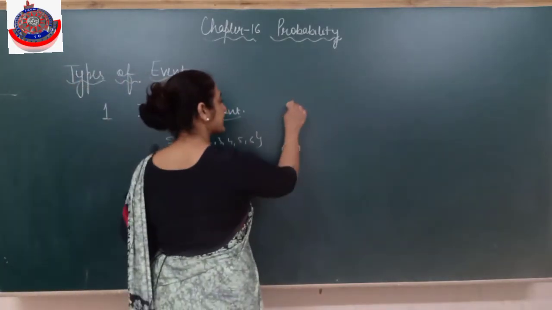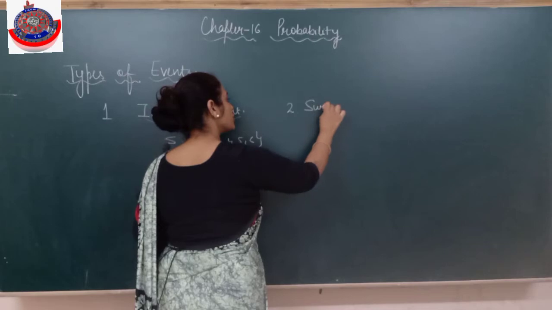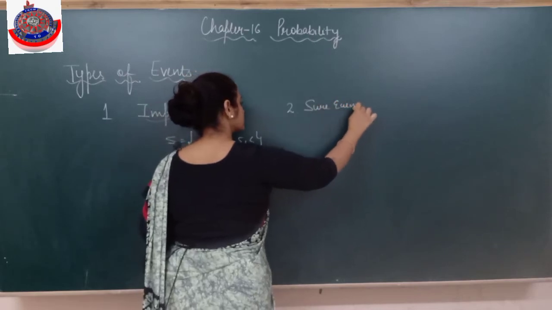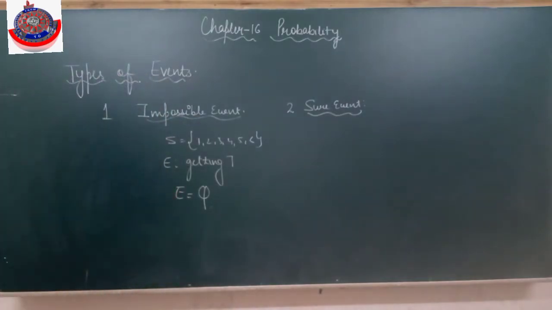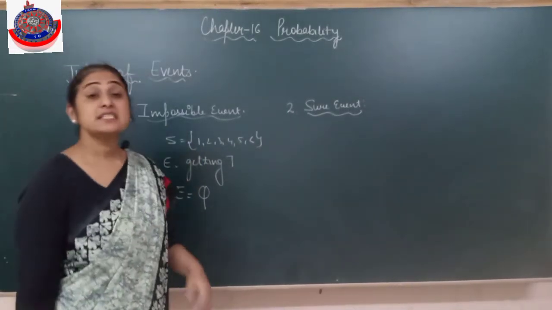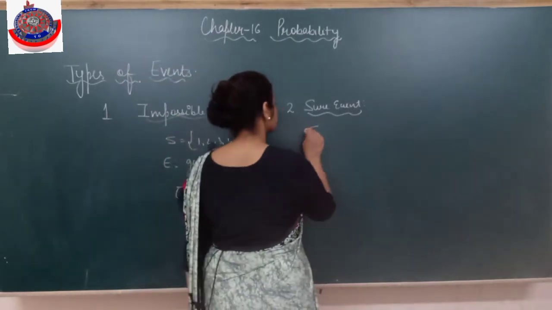Alright. The second is sure event. Sure event means 100% that will happen. And what is it that 100% happens? That is only the sample space. Sample space is said to be a sure event.